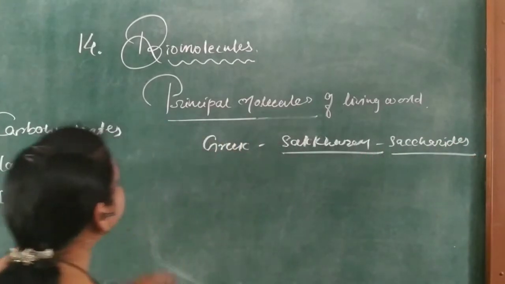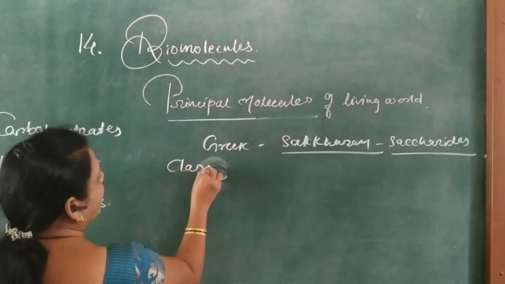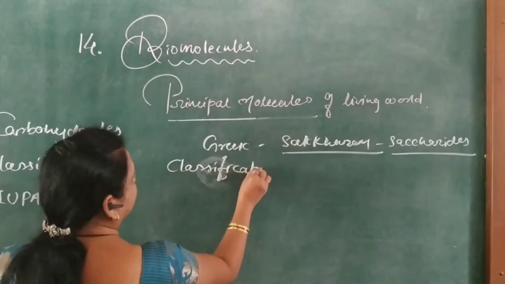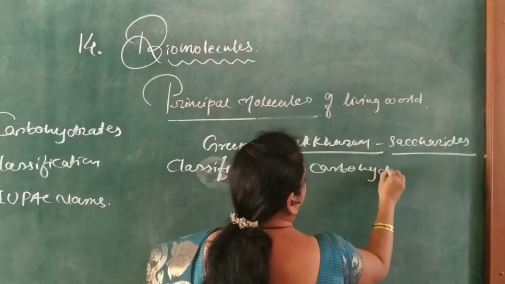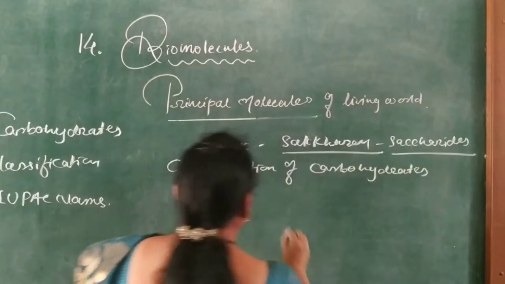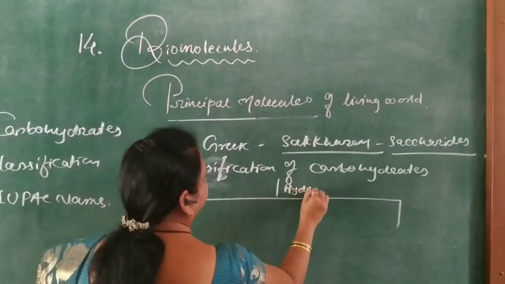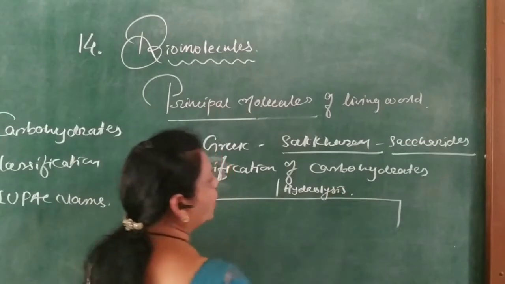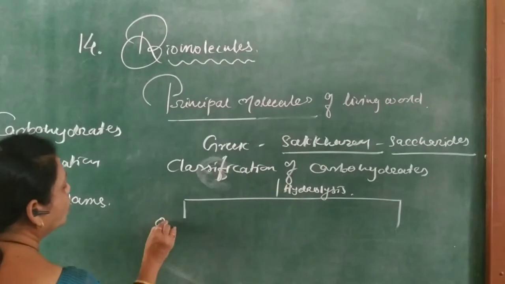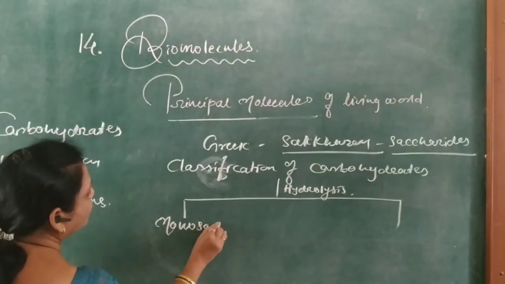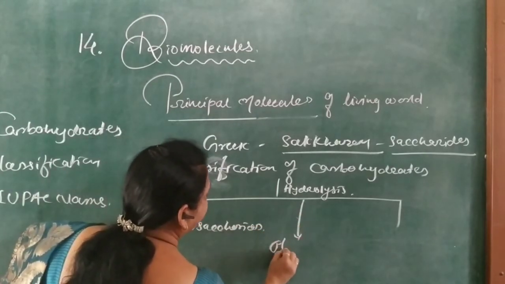Now the classification of carbohydrates. On the basis of hydrolysis, carbohydrates are broadly classified into three types. One, monosaccharides. Second one, oligosaccharides.